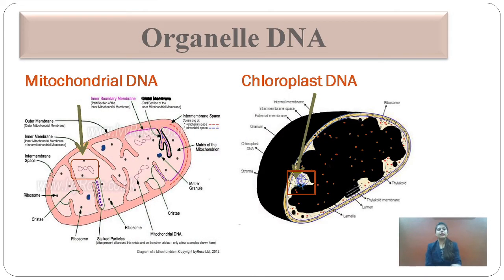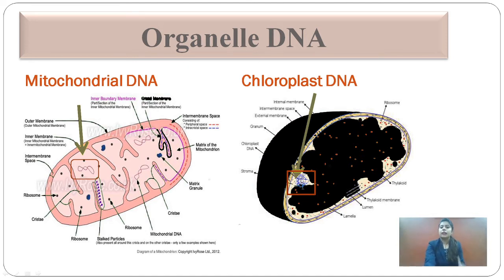Now you can see over here organelles DNA, the structure of mitochondria has been shown, and you can see this arrow. It is showing double-stranded circular mitochondrial DNA which is present inside the matrix. In this picture you can see the chloroplast DNA which is present inside the stroma.